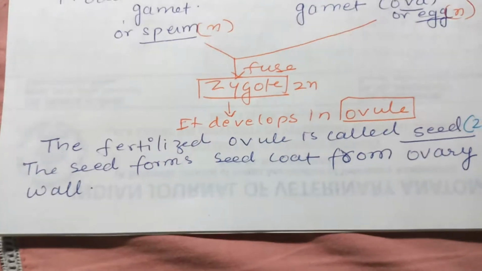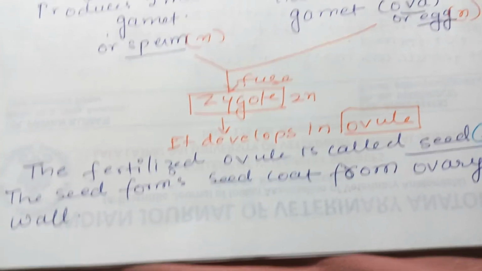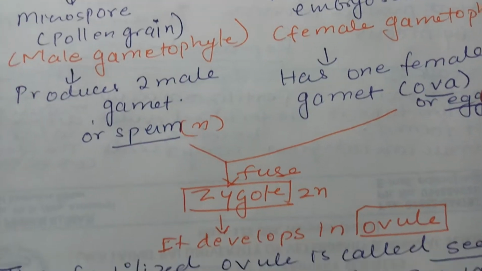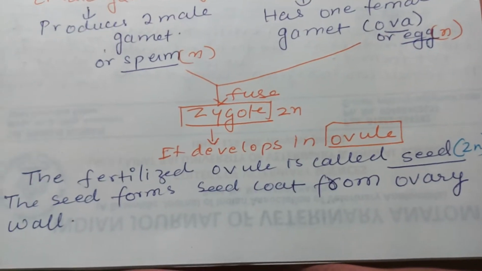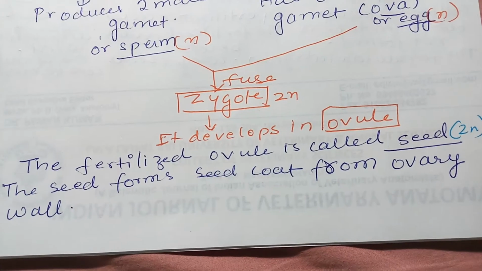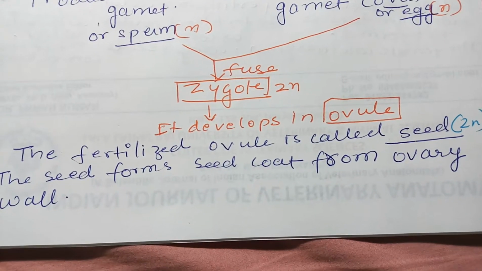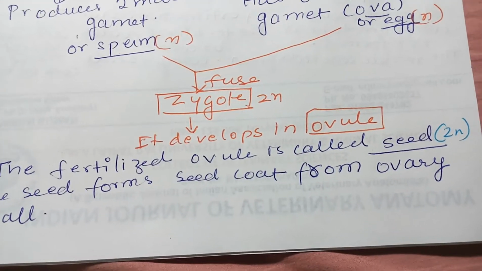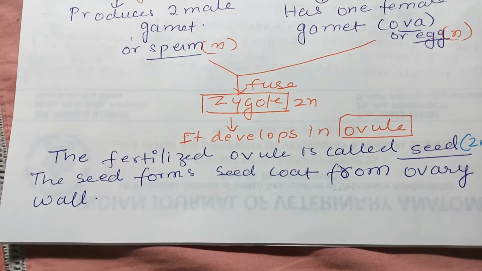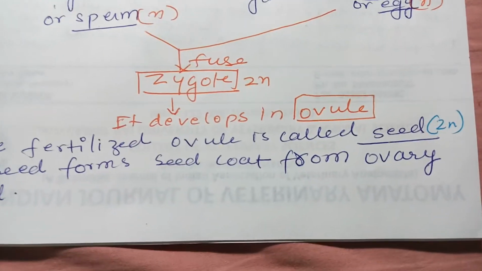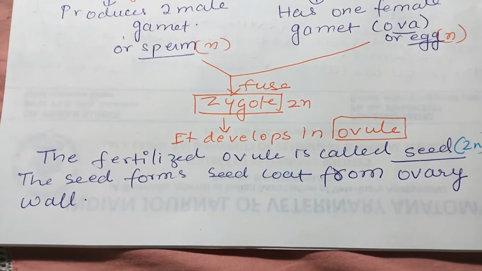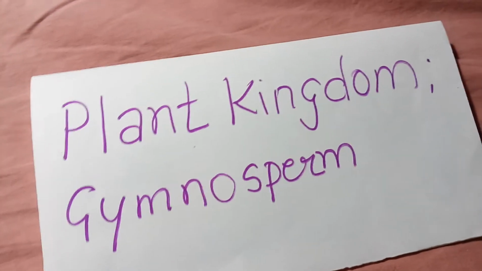Both gametes are always haploid. They fuse to form the zygote, which is diploid, and it develops in the ovule. The fertilized ovule is called seed. The seed forms its coat from the ovary wall.